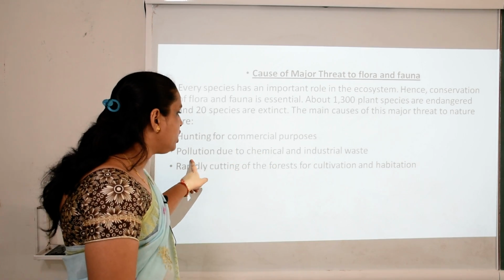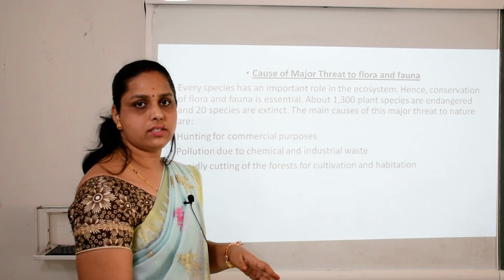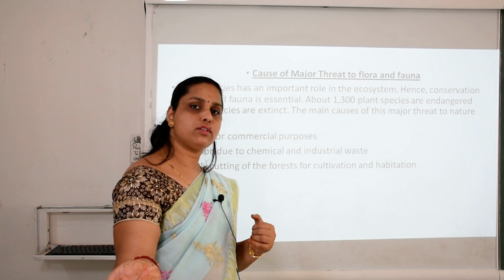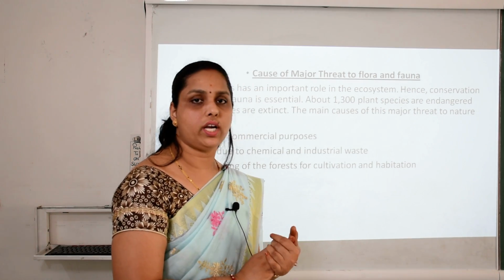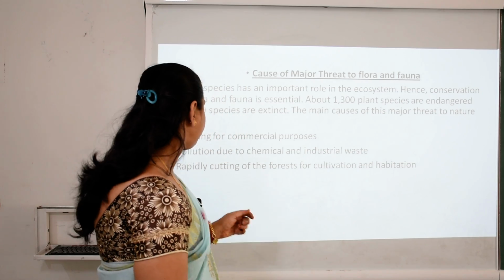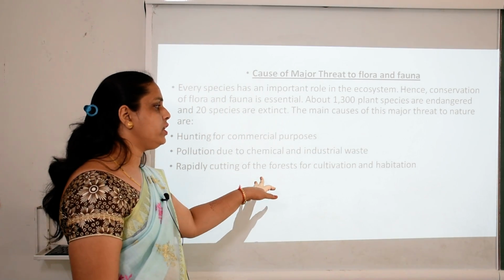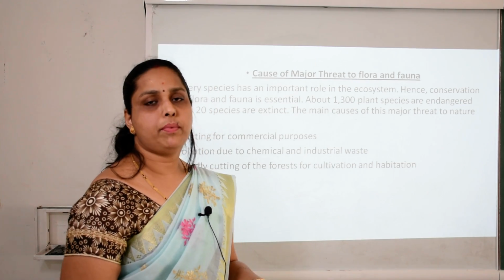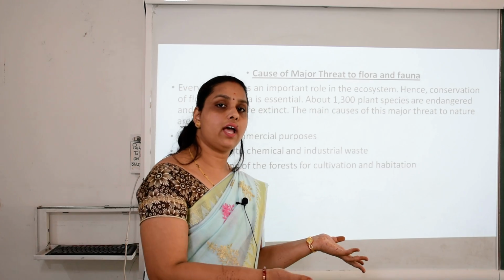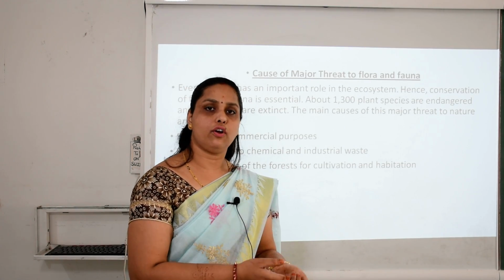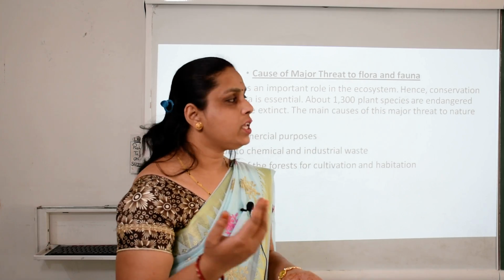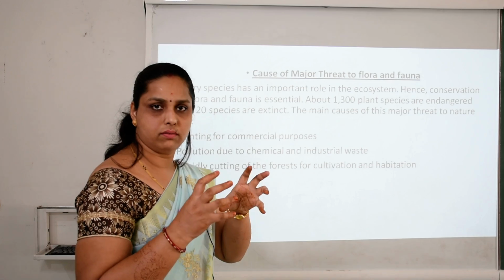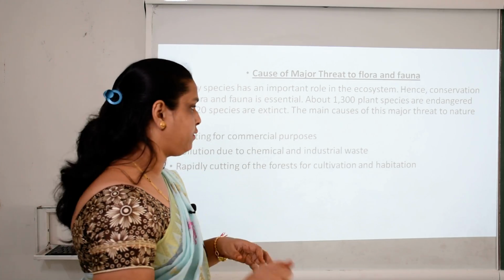Then pollution due to chemical and industrial waste. Industrial waste is dumped in the water areas, and because of that the species living in water simply die. Then rapid cutting of the forest for cultivation and habitation. People simply cut the forest, which is the home for these animals. If forests are not there, where are they supposed to live? So these are some common reasons why many of the species are endangered.